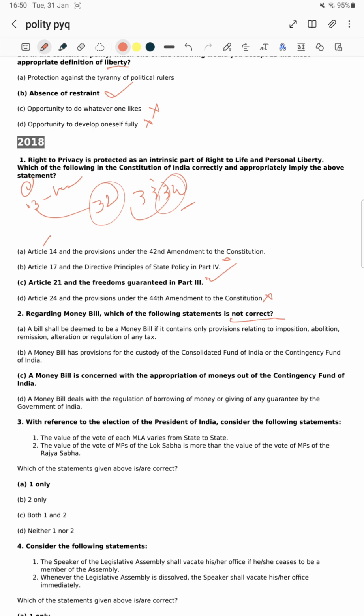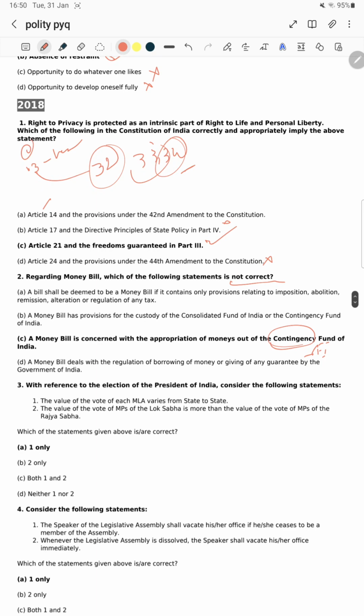A money bill has provisions for the custody of the Consolidated Fund of India or the Contingency Fund of India. That's right, it has provisions for that. The Public Account of India won't come. A bill is concerned with the appropriation of monies out of the Consolidated Fund of India, not the Contingency Fund. CFI means Consolidated Fund of India, meaning without the permission of the Parliament you can't take even a single rupee from the Consolidated Fund of India. Okay, statement C is wrong.